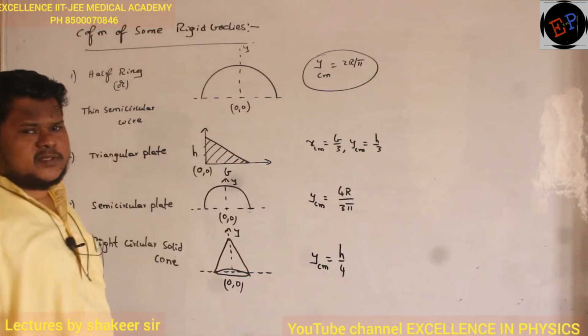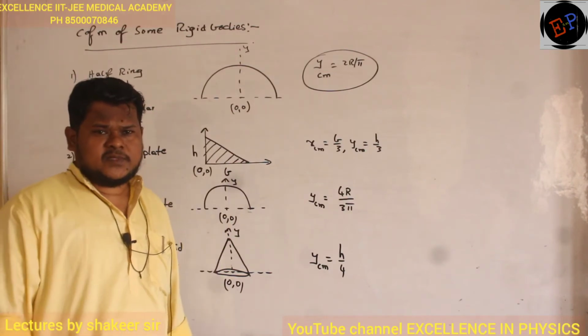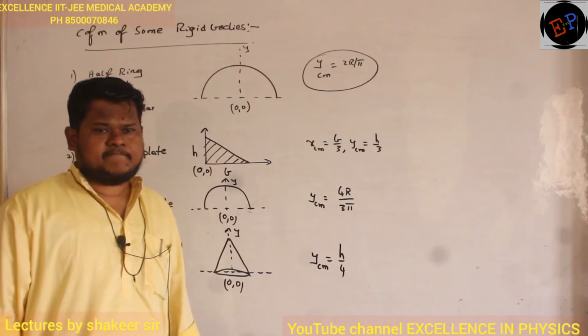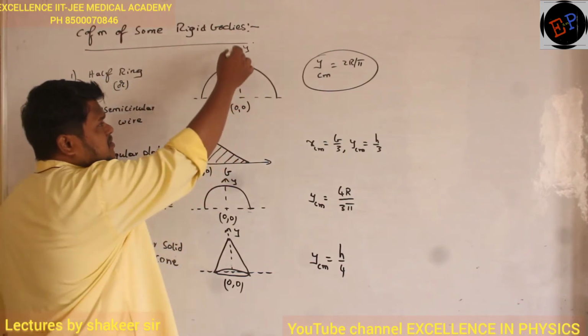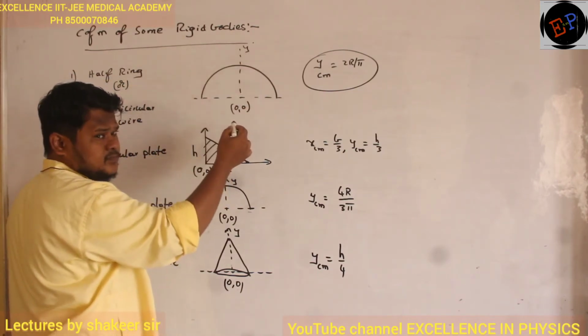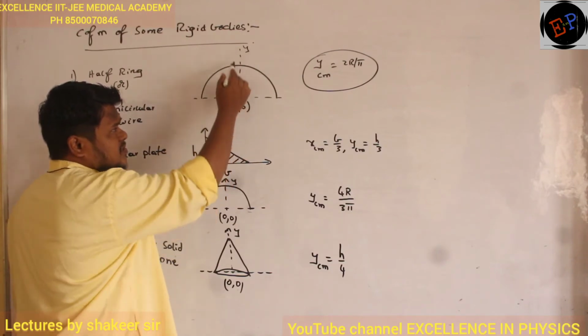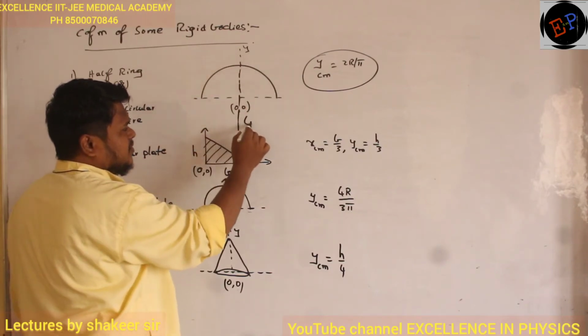Clear, no? What about x center of mass? X center of mass is not there. Why? Because this is the line of symmetry also, no? This body is symmetrical about this line, so this is the line of symmetry also.